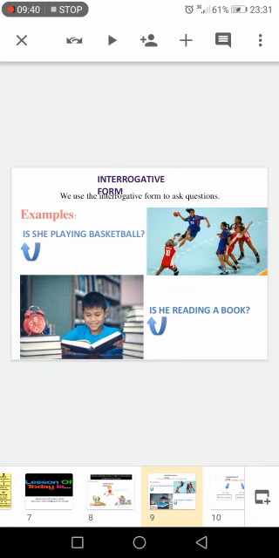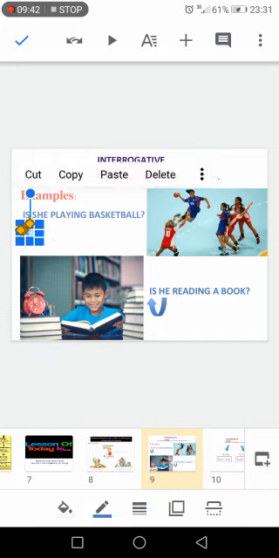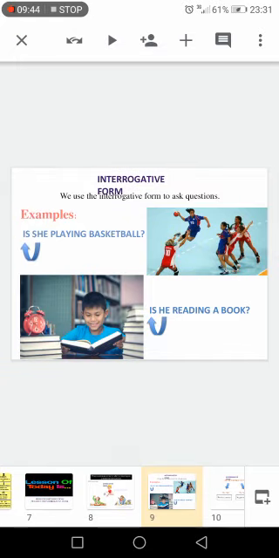Notice that we start with what? With the auxiliary first, then the subject. Is she? In the affirmative form, we say she is playing. Here we declare, we say, we tell. But if I want to ask a question, I start with what? The auxiliary. I say, is she playing basketball? And I put a question mark at the end. Look at the question mark.